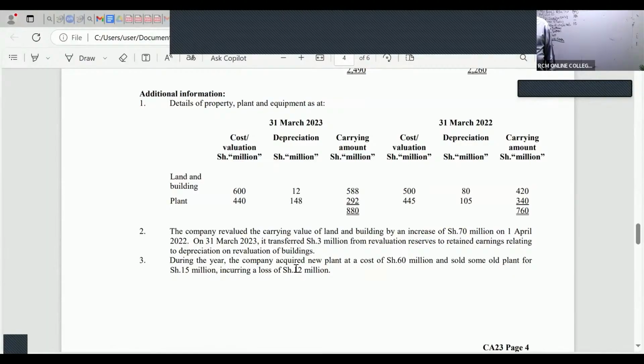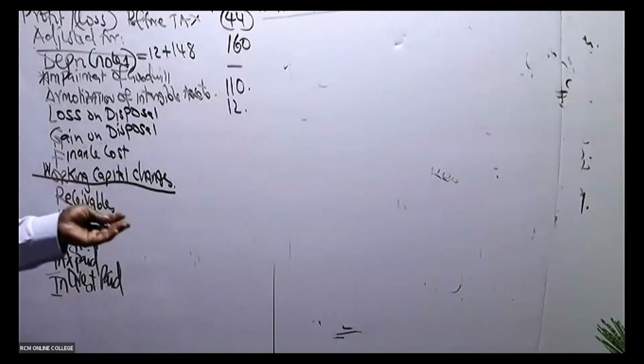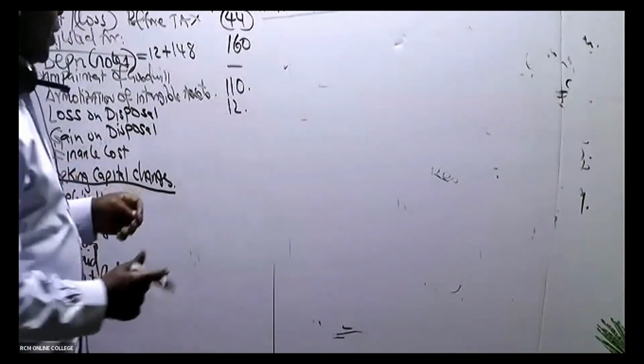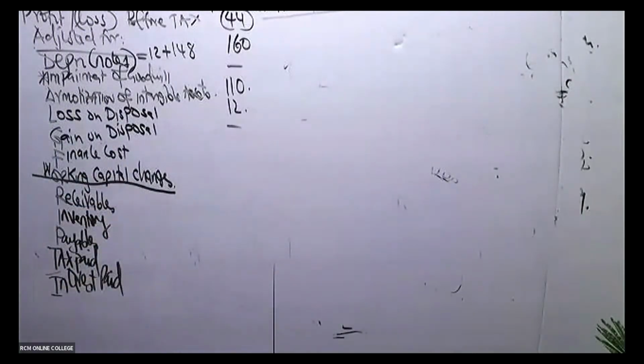During the year, the company acquired a new plant at a cost of 60 and sold some old plant for 15 million, incurring a loss of 12 million. So loss on disposal is 12. From my experience, when you get loss on disposal, it will be very hard for you to get gain on disposal. Very, very hard. Like in this question, there is no gain on disposal.